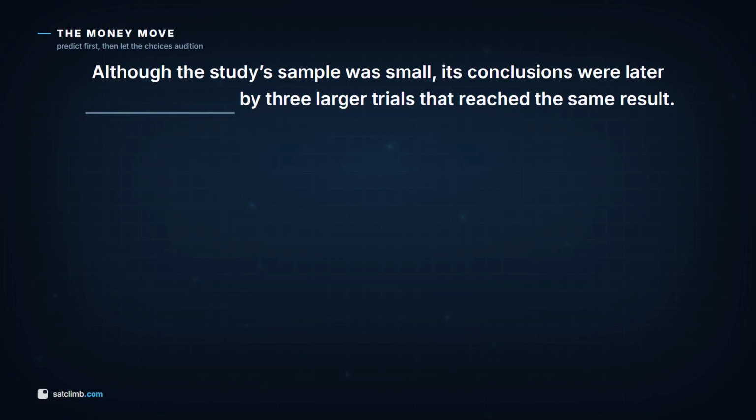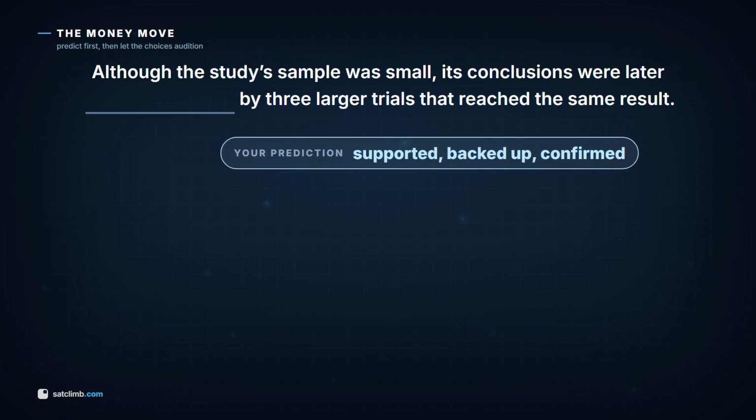Here is the money move in full. Although the study's sample was small, its conclusions were later blank by 3 larger trials that reached the same result. Cover the choices and predict. 3 larger trials got the same result, so the blank means supported, backed up. Confirmed. Now look at the options.